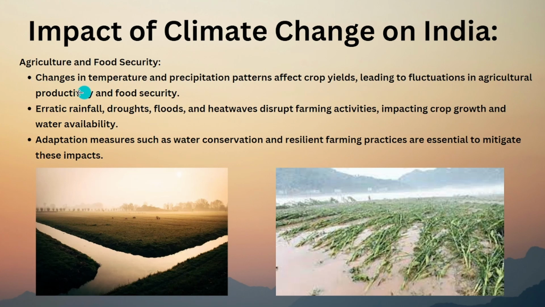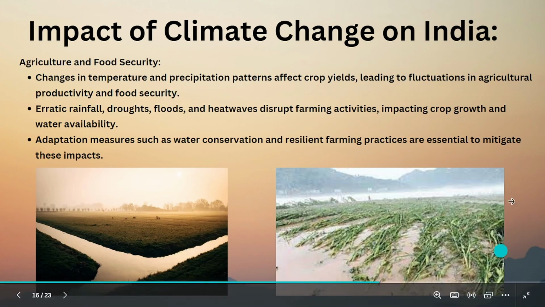Agriculture and food security. So the main thing which gets affected due to climate change is our food. Changes in temperature and precipitation levels. If temperature increases, rainfall will increase or decrease, which affects crop yields. How much crop will come out will get affected, leading to fluctuation in agriculture productivity and food security.